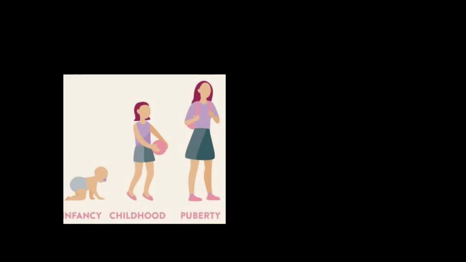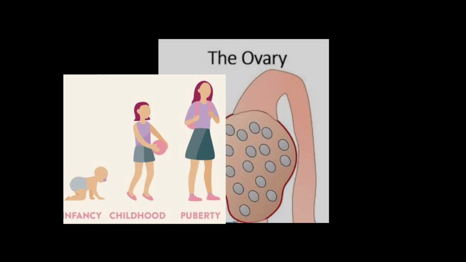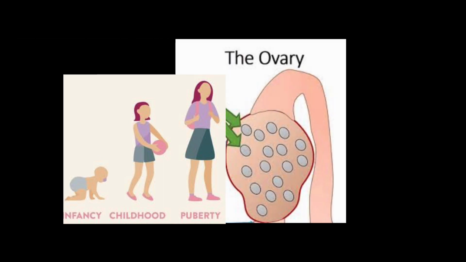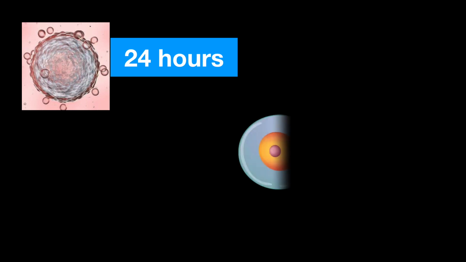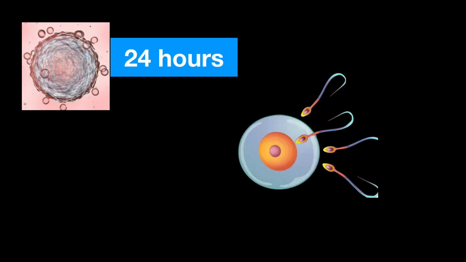When a girl is born, she already has immature eggs in her ovaries, and only when she attains puberty do those eggs become mature. When the mature egg is released, it will survive up to 24 hours. If sperm reaches the egg during this time, you may get pregnant.